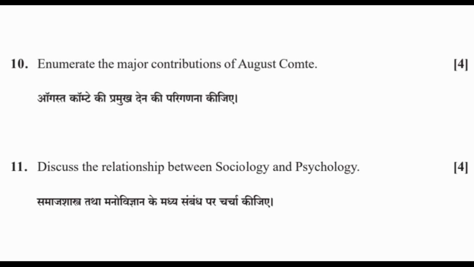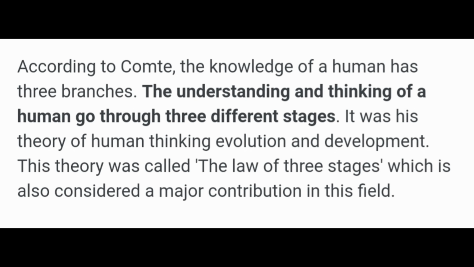10. Enumerate the major contribution of Auguste Comte. According to Comte, the knowledge of a human has three branches. The understanding and thinking of a human go through three different stages. It was his theory of human thinking, evolution, and development. This theory was called the law of three stages, which is also considered a major contribution in this field.